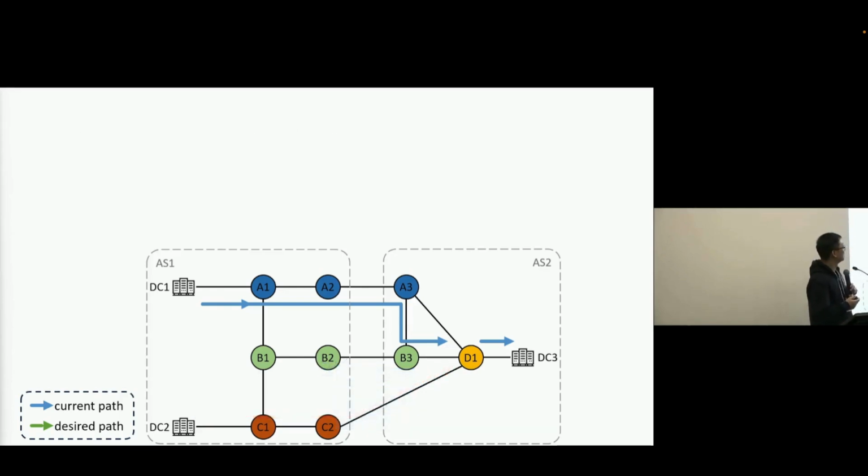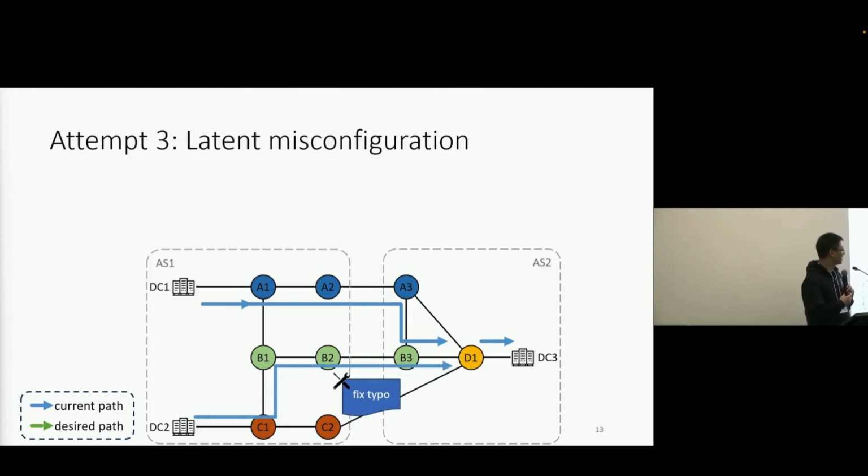So they fix this typo, and the forwarding path that was unexpectedly changed before is now changed back. However, they realize another problem. That is, the traffic after leaving A2 was redirected from A3 to B3 instead of going to D1 directly. Actually, this problem happened after the previous attempt, but due to information overload, the operator totally missed it.